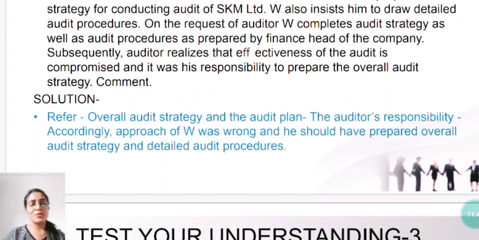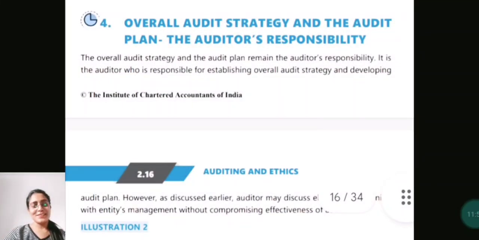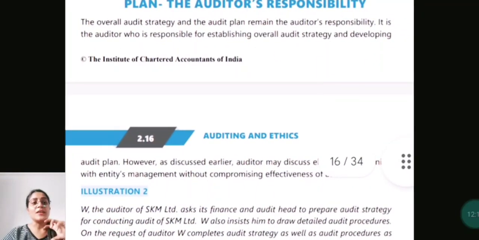But don't worry, I am going to take you to the module, and I will be explaining this answer as well. Okay. Alright, so as you can see, it is just a 4-liner answer. So the overall audit strategy and the audit plan remain the auditor's responsibility. This can come for your MCQ, guys. The overall audit strategy and the audit plan remains the responsibility of auditor. It is the auditor who is responsible for establishing the overall audit strategy and developing the audit plan. However, as discussed earlier, auditor may discuss the elements of the audit plan and everything with the entity's management without compromising the effectiveness of the audit.